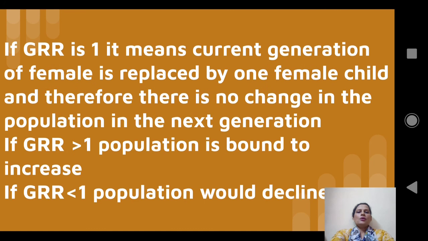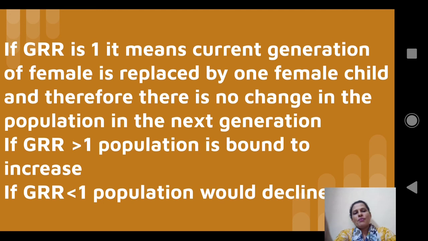Now, the interpretation of GRR. If GRR is 1, that means the number of female children is equal to 1. That means the current generation of females is replaced by one female child, and therefore there is no change in the population in the next generation.